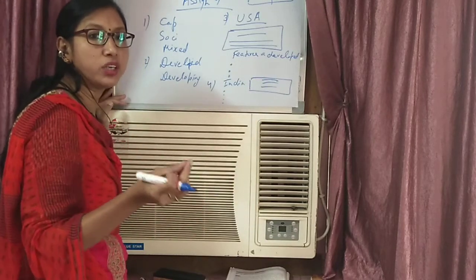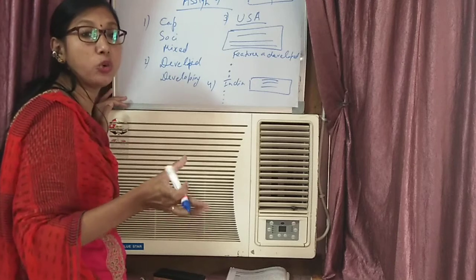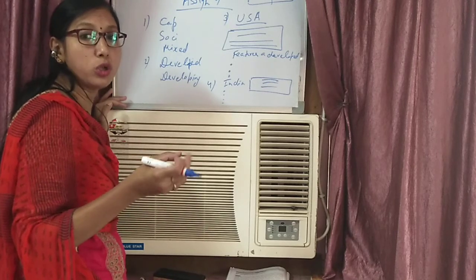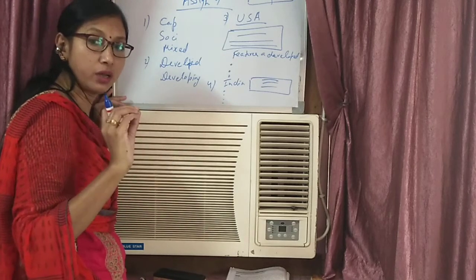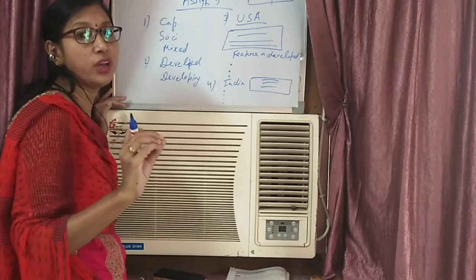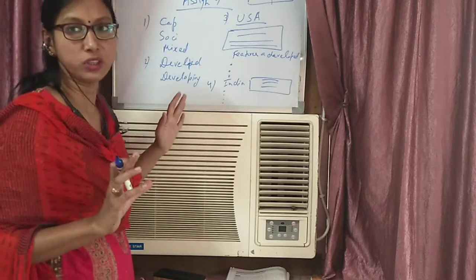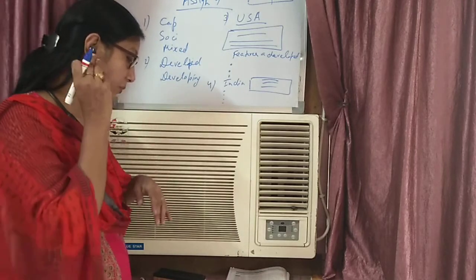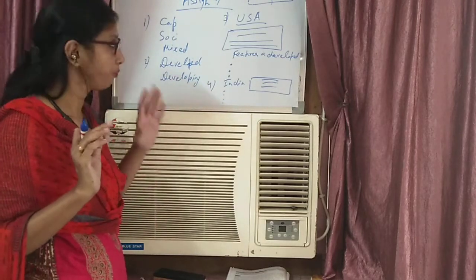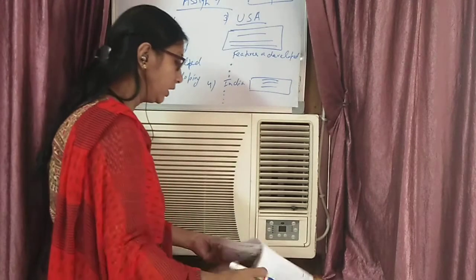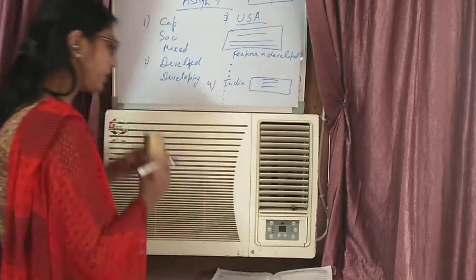This comparison you can show with the table, you can show with the help of the graphs, and also you can paste certain pictures of USA and certain pictures of Indian economy. So this is your one project, which is assignment number 4 in your book. Clear? Now the next project which we can take is